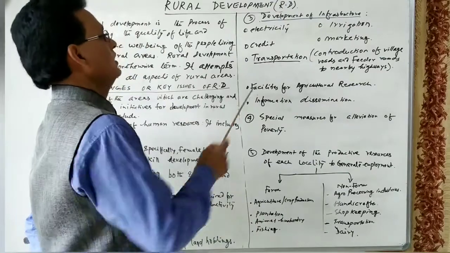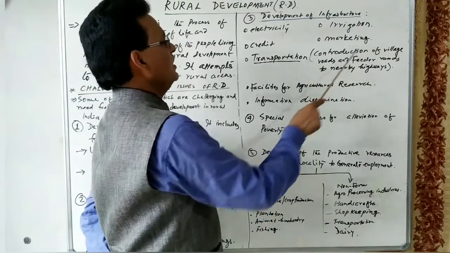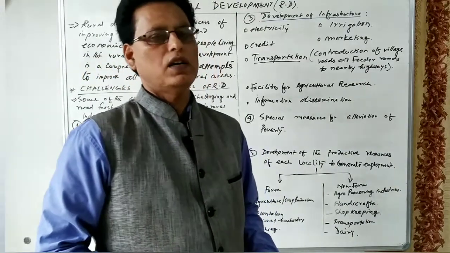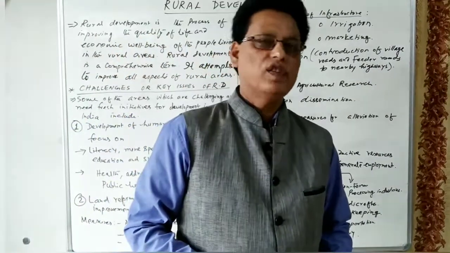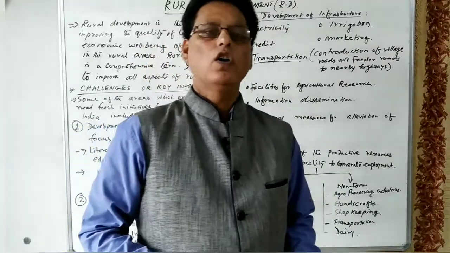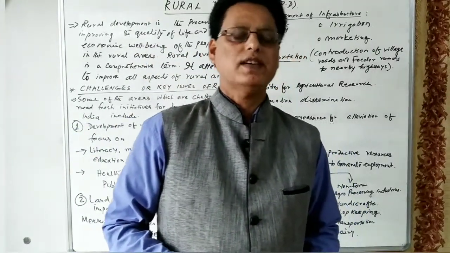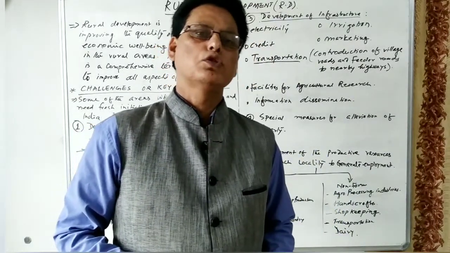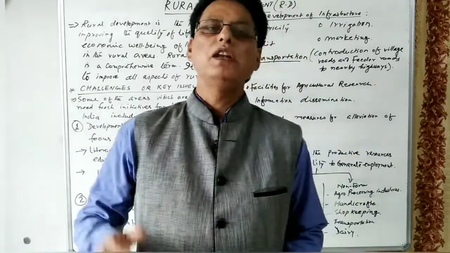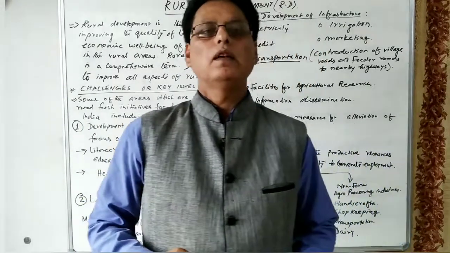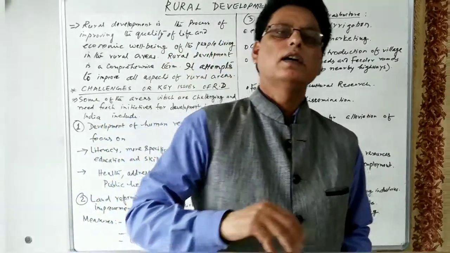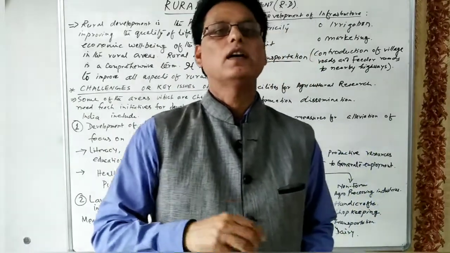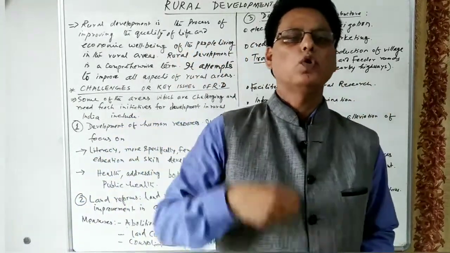Another infrastructure is transportation: construction of village roads and feeder roads to nearby highways. So the government must construct village roads, all weather roads, in the rural areas, and the rural areas should be linked. The roads of the rural areas are to be linked with the highways, so that the farmers can sell their produce easily to the marketplaces. They can sell their produce to the wholesale market.